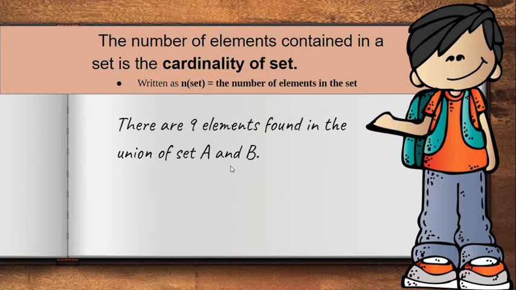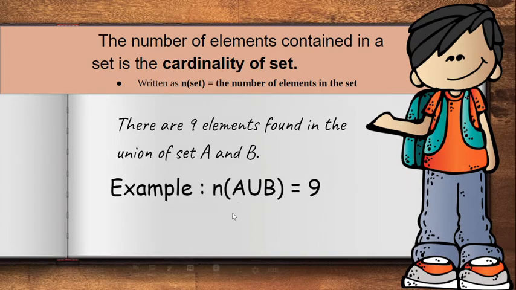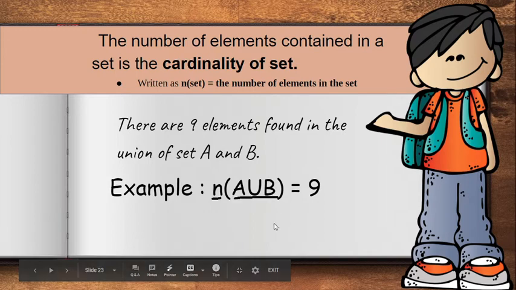So let's have an example. Earlier, we concluded that there are 9 elements found if you combine the sets A and B, correct? So we will write it as small letter n, the name of the set is A union B, the combination, is equal to 9, since there are 9 elements.